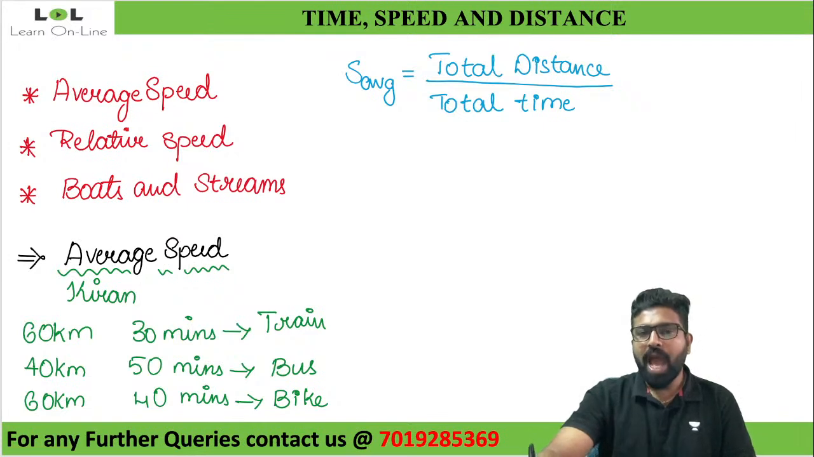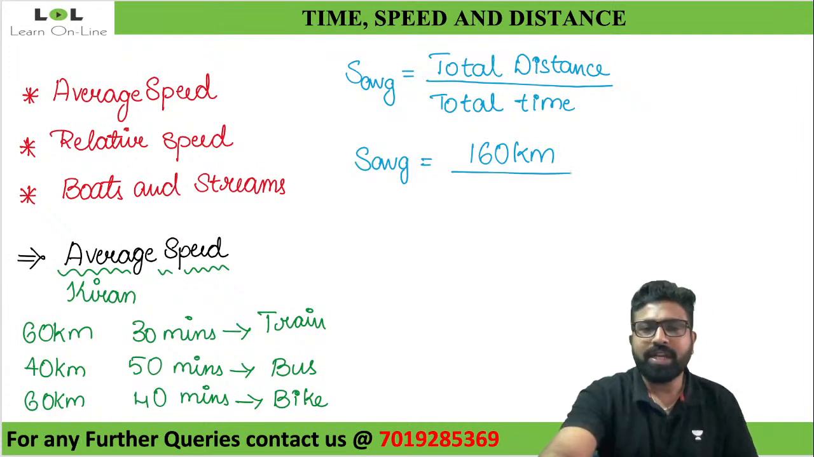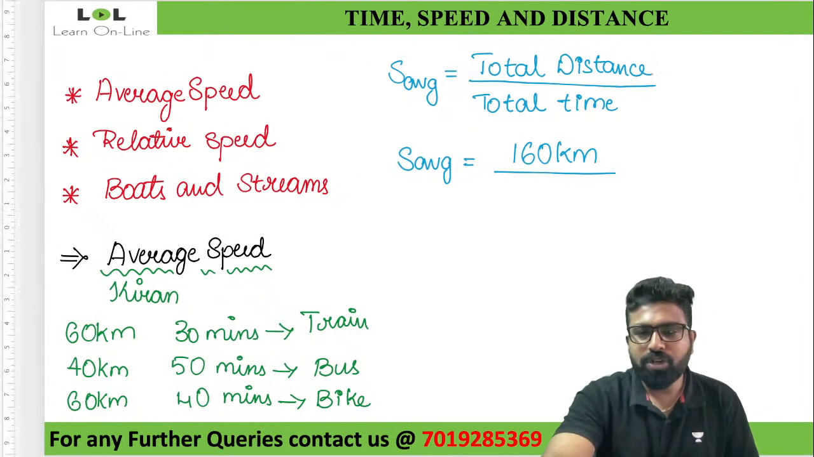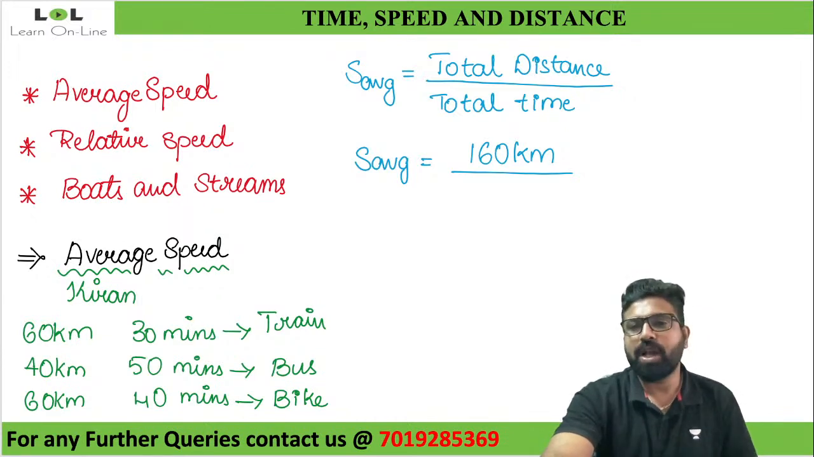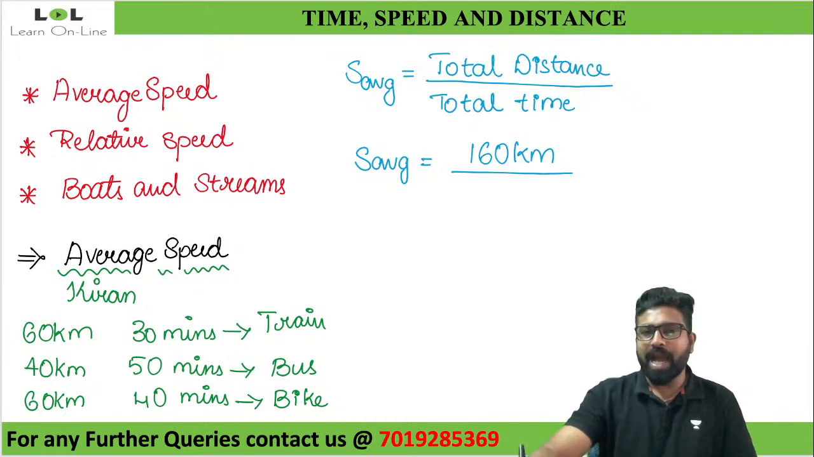So I know average speed for me is total distance, which is 160 kilometers, divided by what is the total time, anyone? What is the total time? 120 minutes. Virya Swami says it is 120 minutes. Beautiful. What about the people in our app? 120 minutes. So now tell me, what will be my average speed?